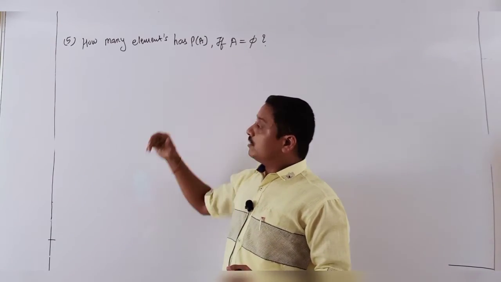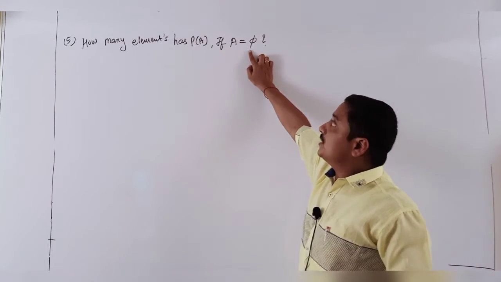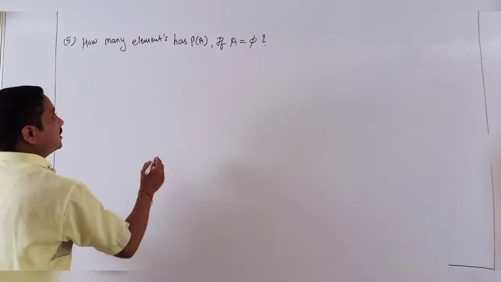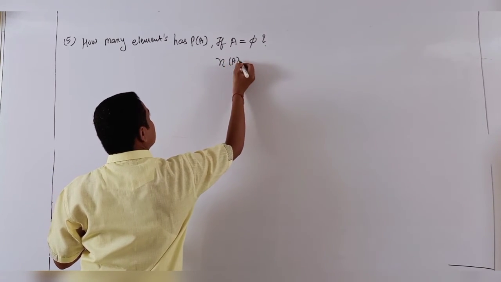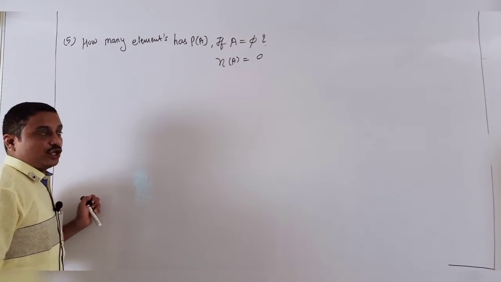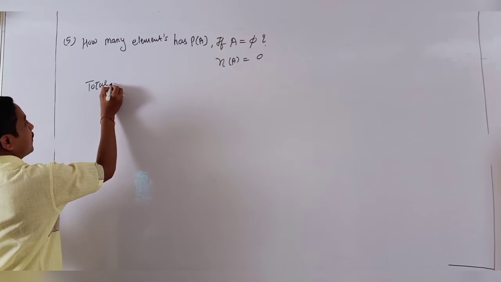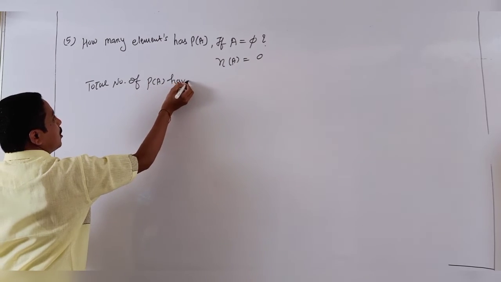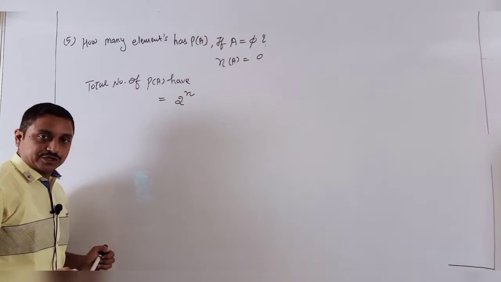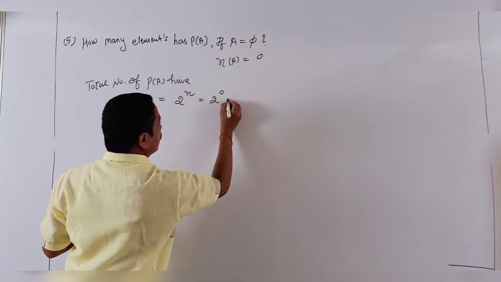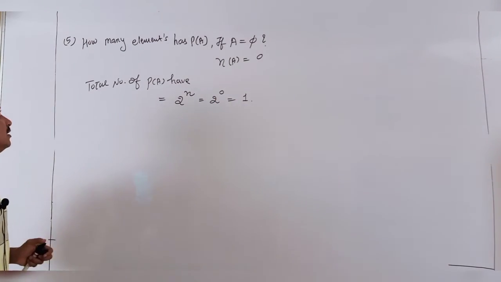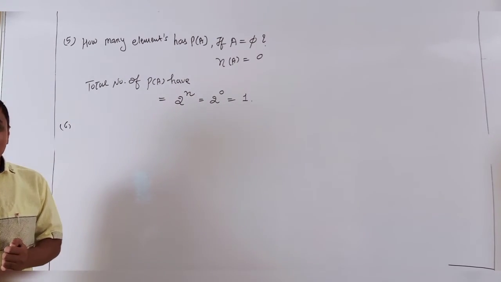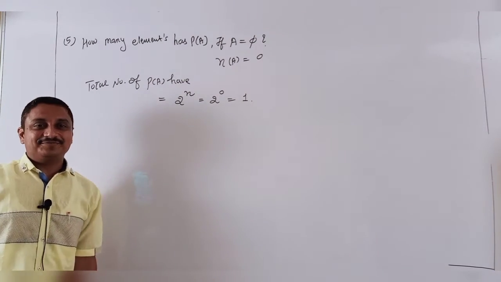Same question related to our power set and subsets. A is the null set, and asking how many elements in P(A). So very easy, students. N of A is how many? Null set has no elements, so 0. So the total number of elements in power set of A is 2 raised to n, the formula, students. And 2 raised to n means 2 raised to 0. It is only and only 1. And happily this question is also done here, students. Correct? Yes, very easy sum.